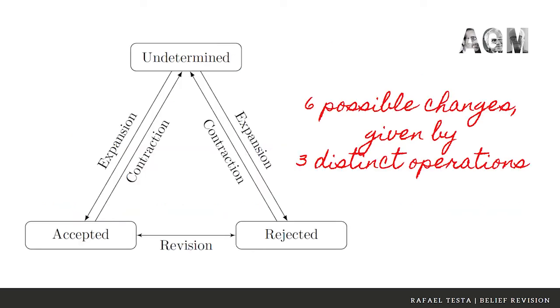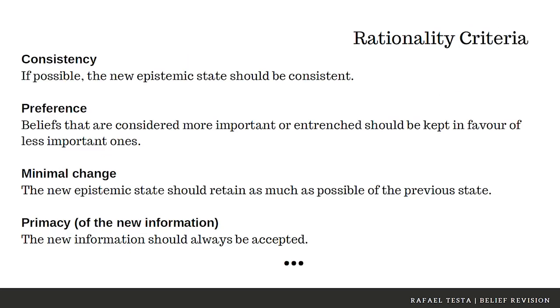So we have these six possible changes, namely from acceptance to underdeterminedness, from accepted to rejected, and so on. And these six possible changes entail these three distinct operations, namely expansion, contraction, and revision. Again, I will not go deep into the formal details of these operations because that's not the focus here.